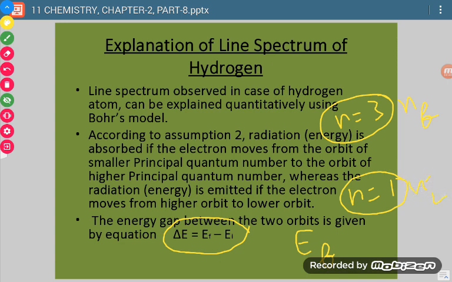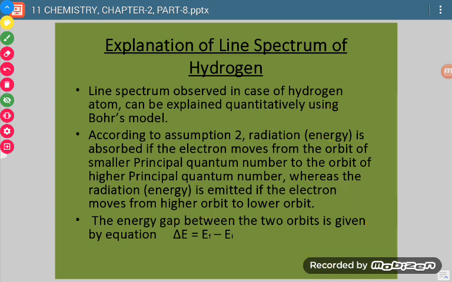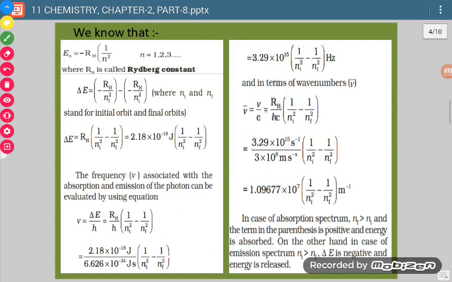Similarly, EI is the energy associated with the initial state and EF the energy associated with the final state. So delta E will be final energy minus initial energy.